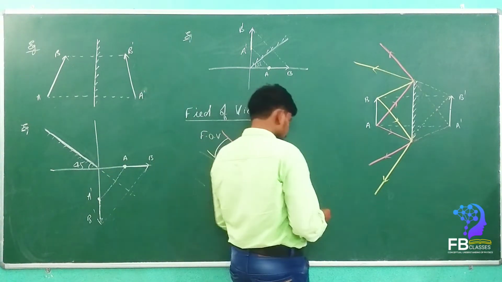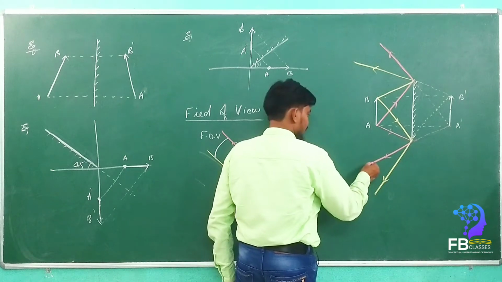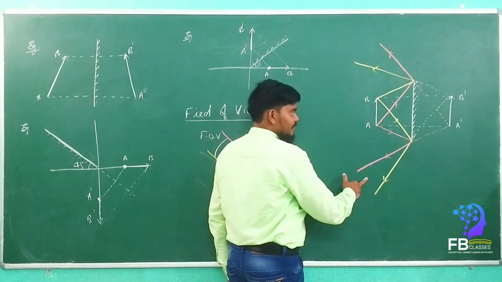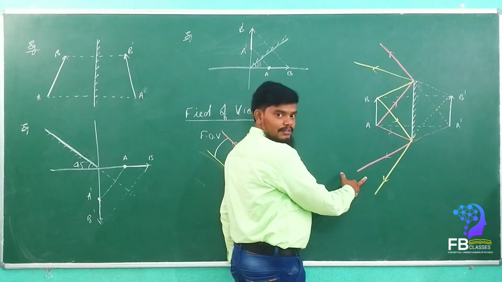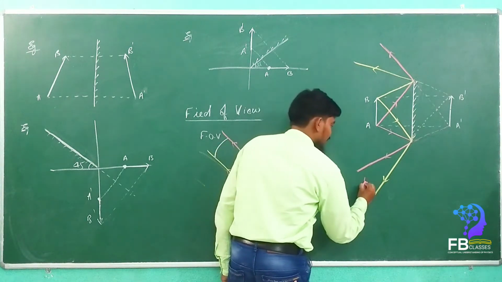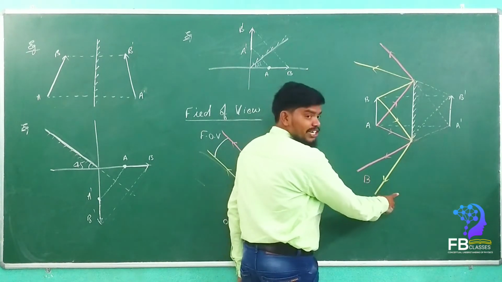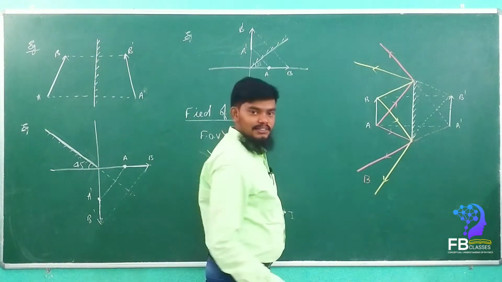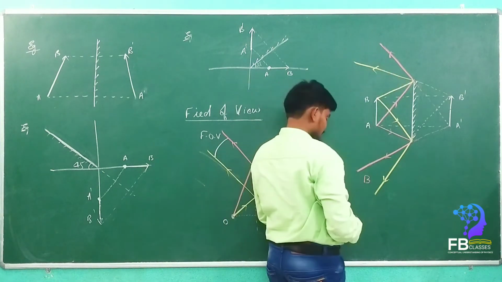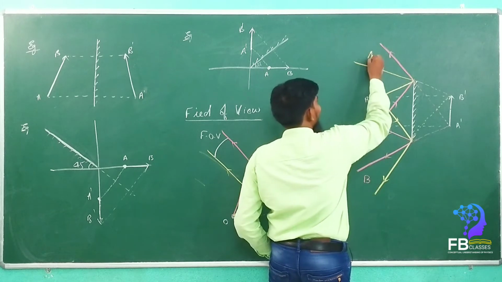See here. Now from this diagram, if you stand here, what appears? Point B appears, yes or no? From here point B appears. If you stand here, nothing appears. If you stand here, point A will appear.